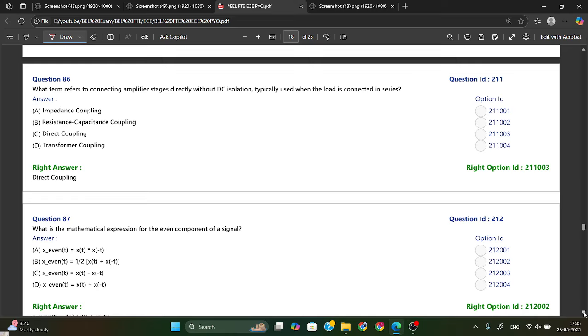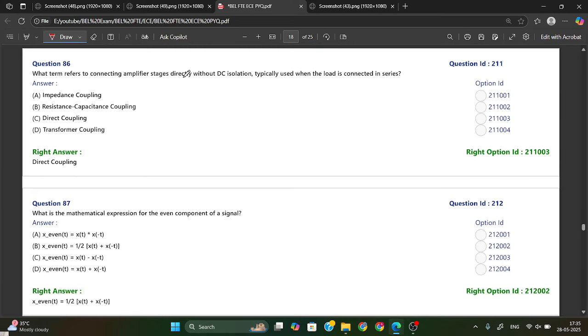What term refers to connecting amplifier stages directly without DC isolation, typically used when the load is connected in series? Okay, so when load is connected in series and without DC isolation, this is nothing but direct coupling. Okay.